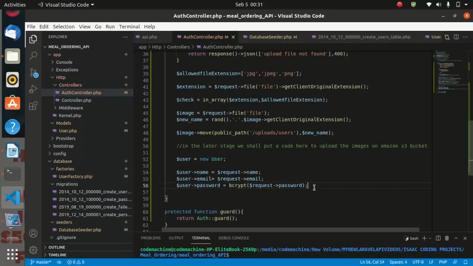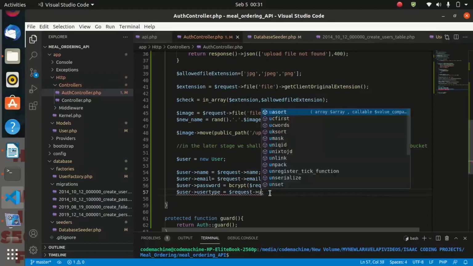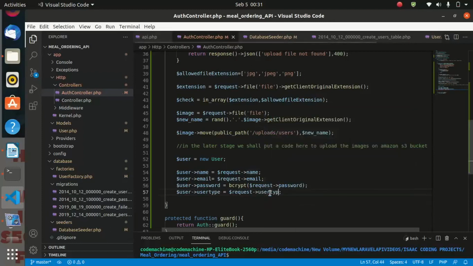Then our next variable is the user type. For user type, we shall get whatever the user types in as the user type. But remember, in this one we are going to hard code it. I will show you the reason why. This register is an endpoint for the user.